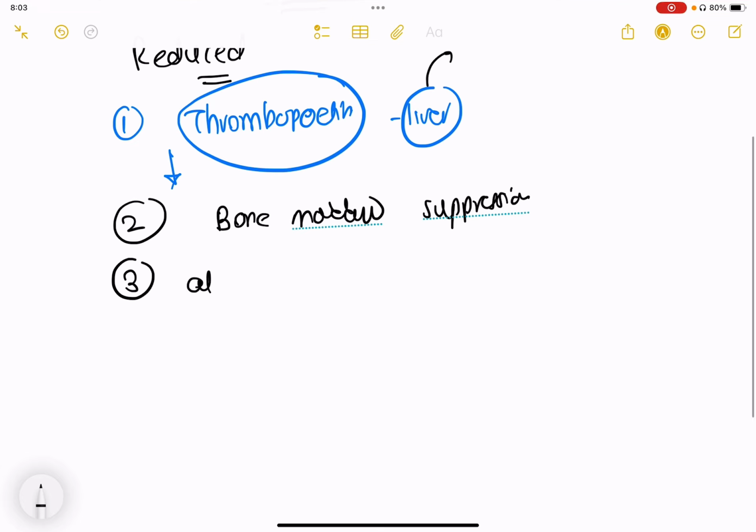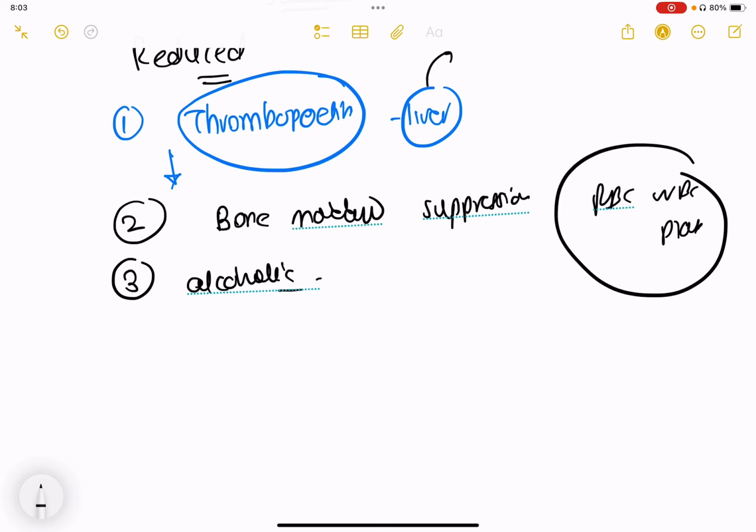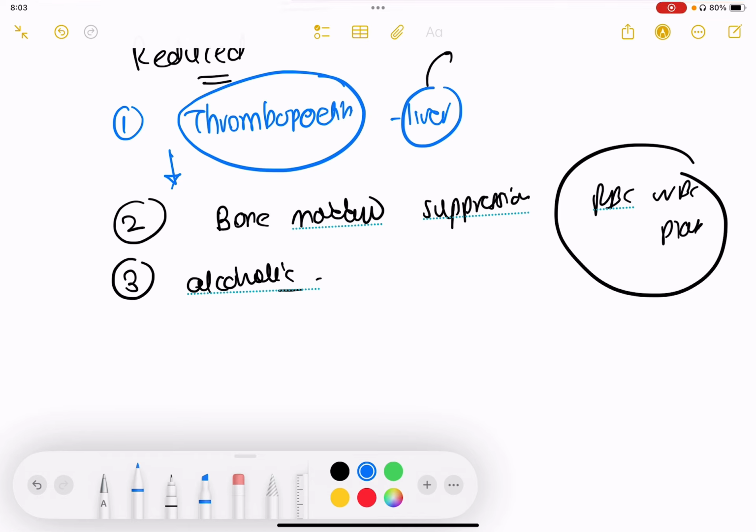Other things, like if the patient is a chronic alcoholic, alcohol itself is a directly toxic substance for the production or for the survival of all the cell lineages, like it can be RBCs, WBCs, or it can be platelets. So alcohol itself causes destruction of the platelets and causes reduced production of the platelets.